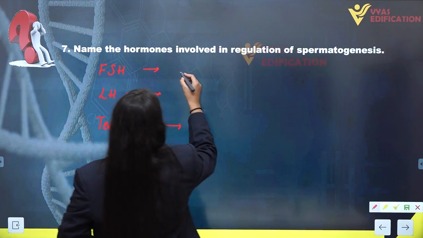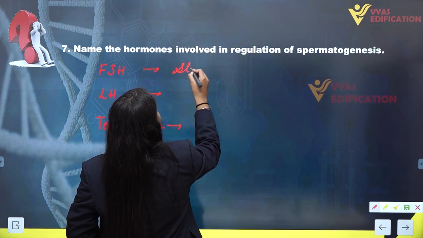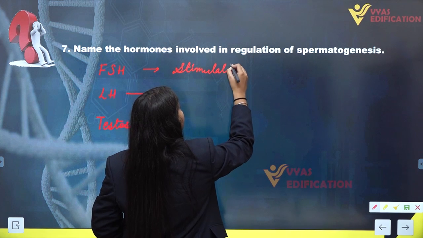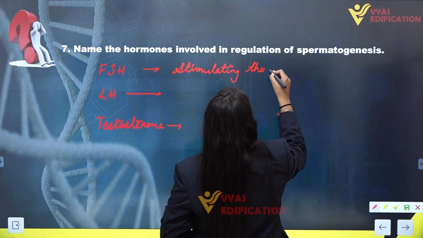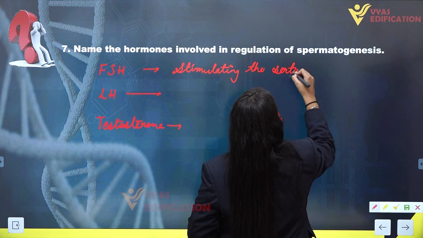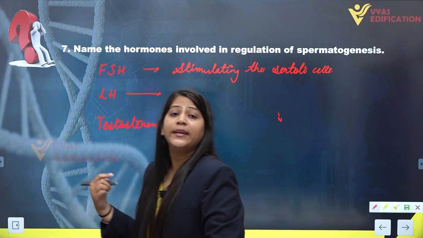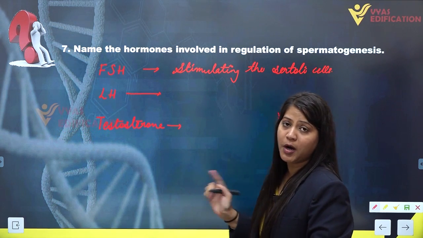So FSH is stimulating the Sertoli cells to provide nourishment for the developing sperm cells.